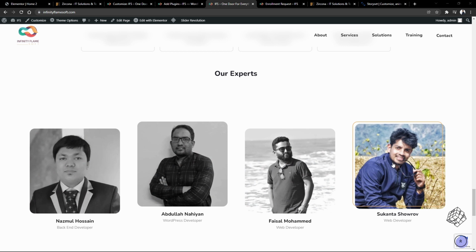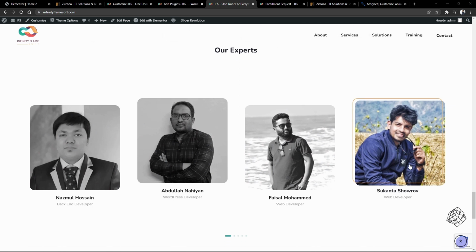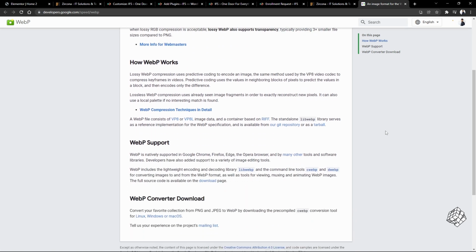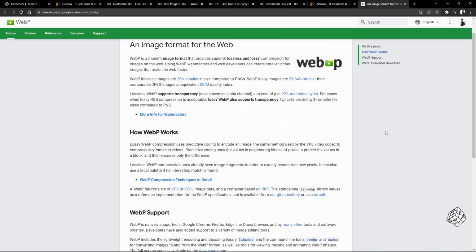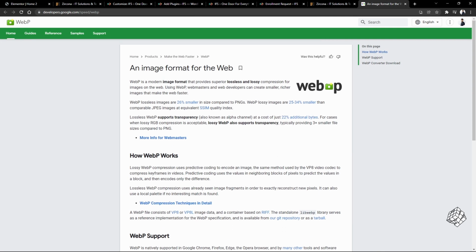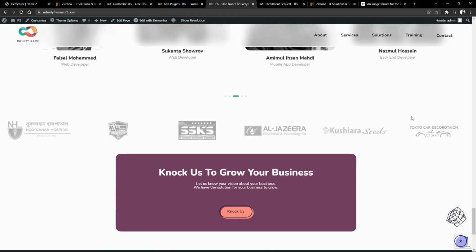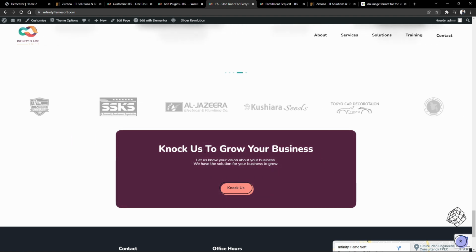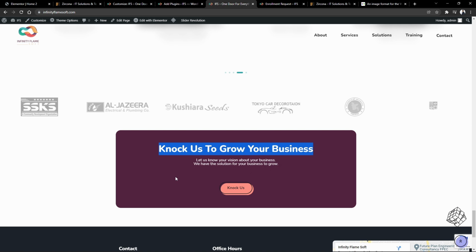In a recent update of WordPress, it supports WebP by default. It is a very lightweight format and can contain both transparent and non-transparent image data. This format was developed by Google and is now widely used because it can make your site lighter without losing quality. This theme didn't have any call to action element per se, so I made this with Elementor Builder and a little bit of CSS. It's just a simple converting sentence with a button in it.